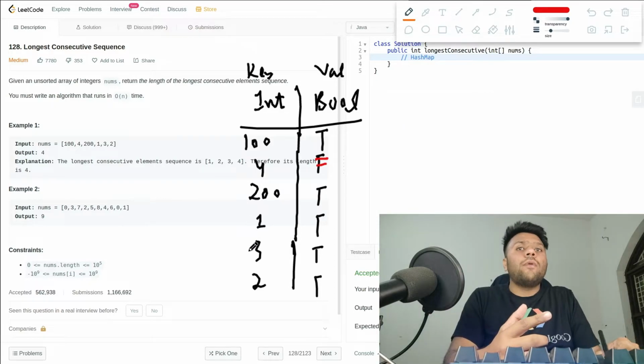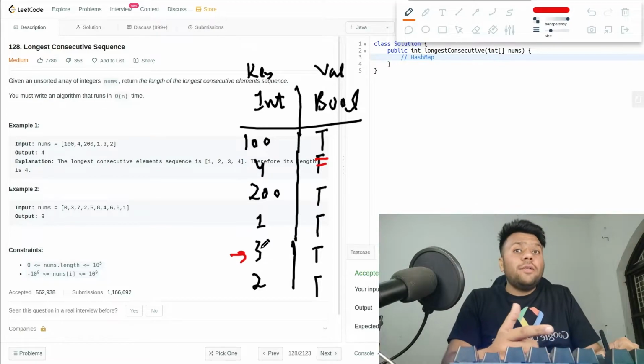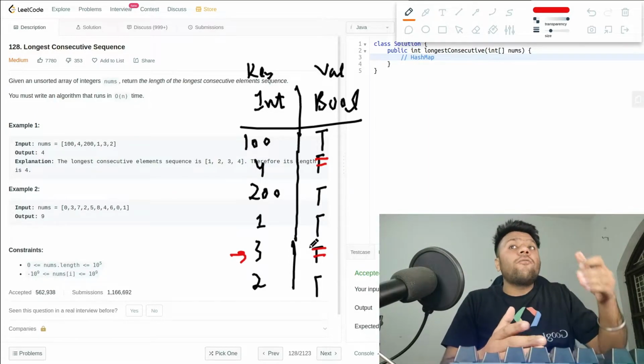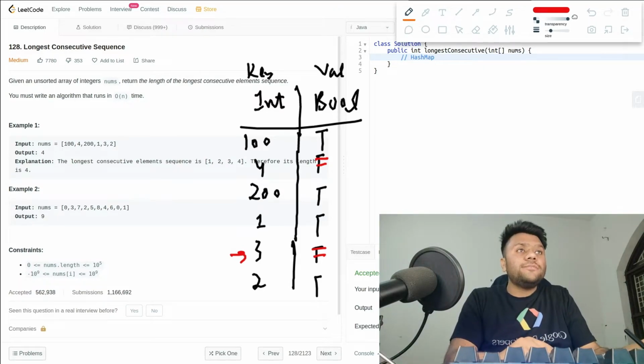Then I come to 3. Now it will check, does 3 have 2? 3 minus 1 is 2. It checks, yes, it has 2 here. Then I will mark it as false, because my 3 cannot be the start of a consecutive sequence. It will be part of it, but it's not the start. Okay guys, I hope it is clear what I'm doing.